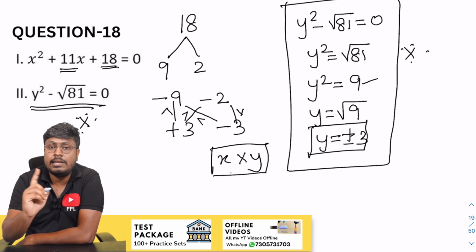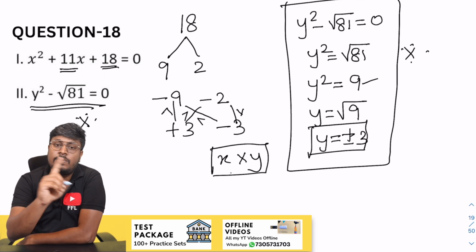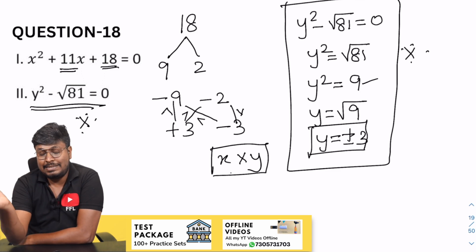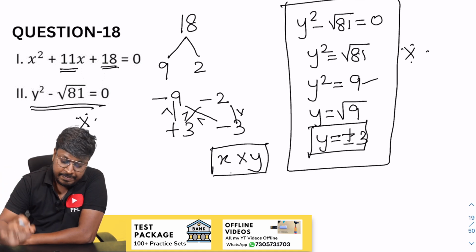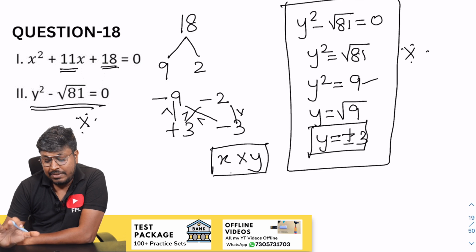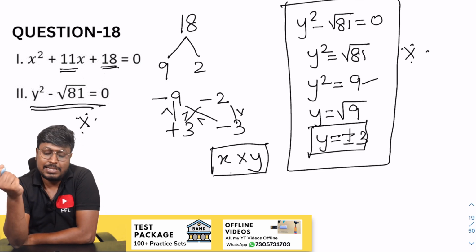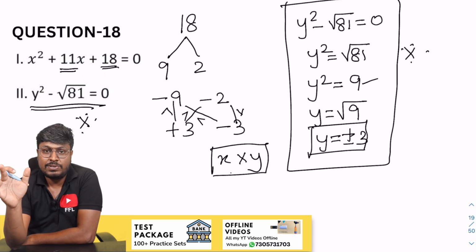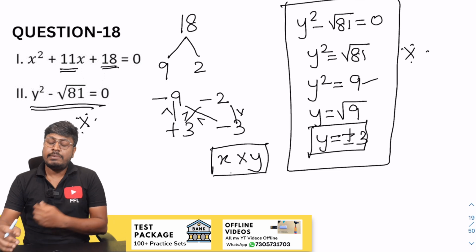You can't say the relation. Even if one comparison is less than or equal to, or that side is greater than, relationship cannot be established, right? So the answer will be the fifth option. I hope everyone can see the fifth option: x is equal to y, or relationship cannot be established. That will be the fifth option in the equation always. So you can say the answer for the question is relationship cannot be established.